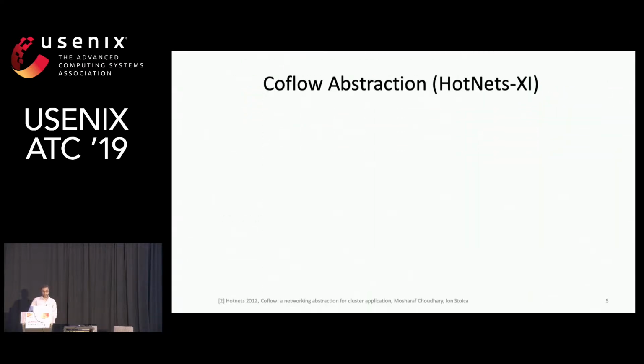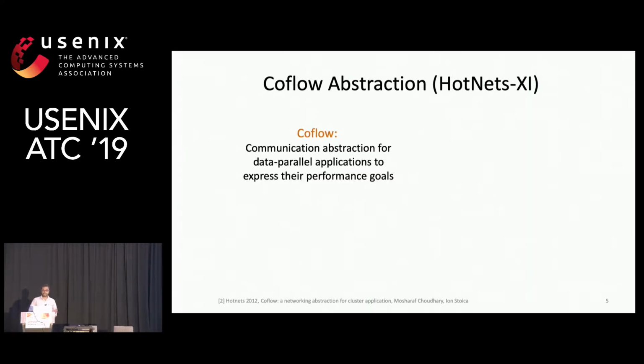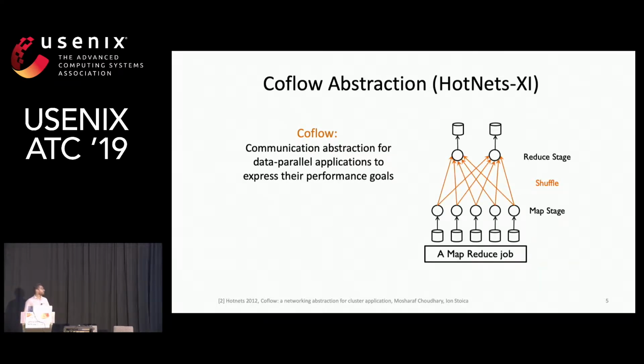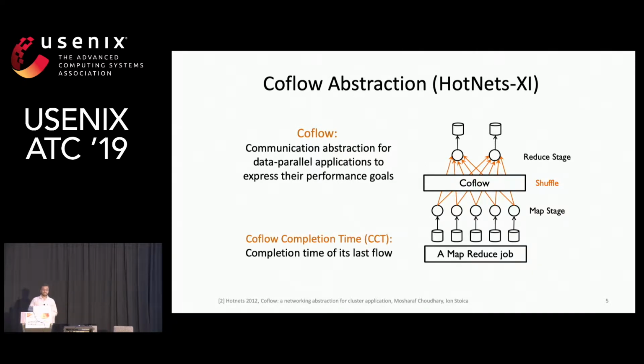So this leads to the Coflow abstraction. Basically, a Coflow is a communication abstraction for data parallel applications to express their performance goals. In simple terms, a Coflow is a collection of all the flows that share a common goal. In the example of a MapReduce job, all the flows in the shuffle phase can be termed a Coflow. The Coflow will not finish until all its flows finish, so the Coflow completion time is the completion time of its last flow.